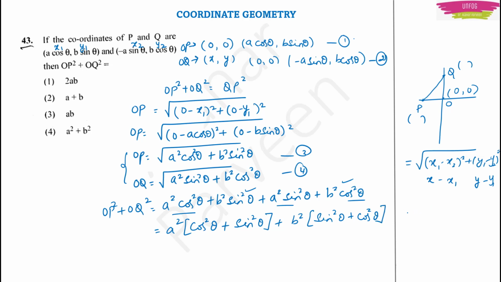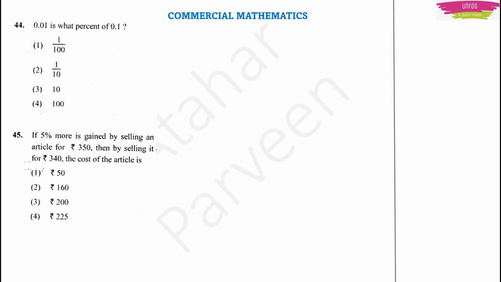One very familiar and common identity is that sin square theta plus cos square theta will be equal to 1, isn't it? So whatever is there inside the bracket will become 1. So your answer will be a square plus b square. So option 4 will be the right answer. Okay. So this question was also from coordinate geometry. Till now we got 2 questions from coordinate geometry.